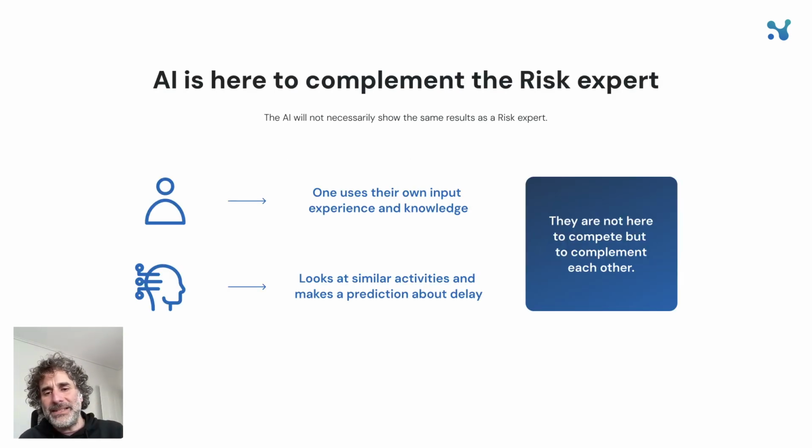We've purposefully built it like that because it's not here to compete with human expertise, but to complement it. Okay? It's not here to argue and fight with you. It's here to give you a second data-driven opinion, or to do the groundwork for the rest of the thousands of activities that, realistically, you don't have the time to work with.